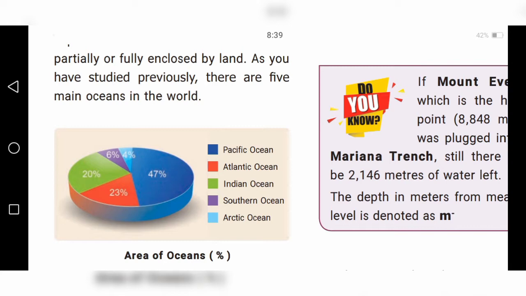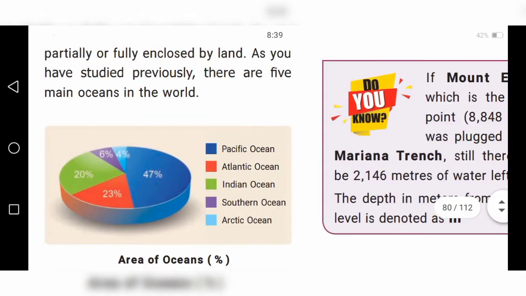Second one, orange color, the Atlantic Ocean. It covers 23 percent. Next one, the green color, the Indian Ocean.